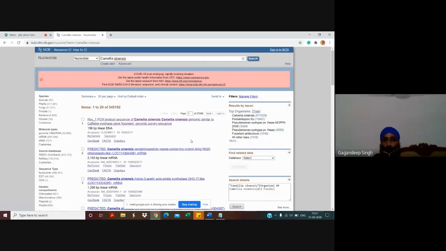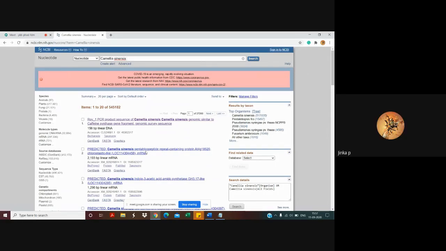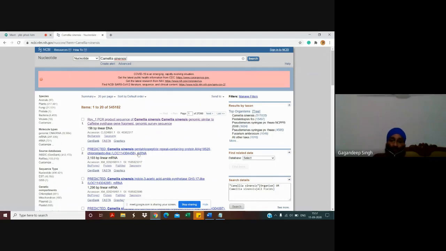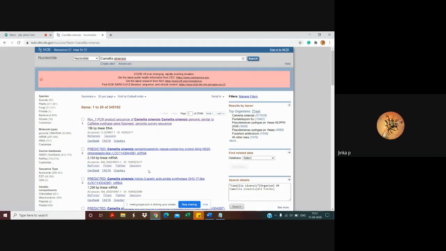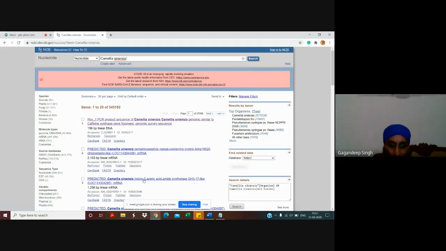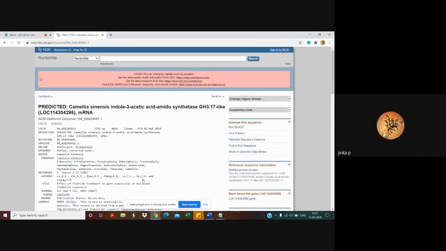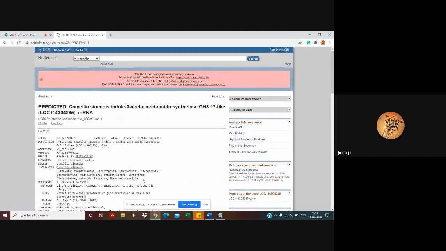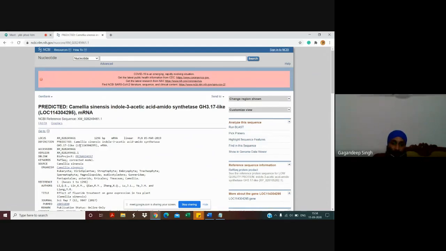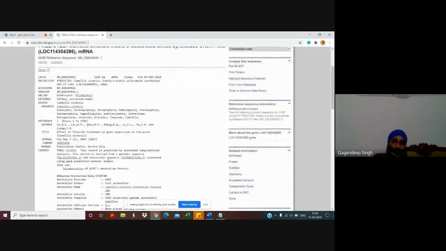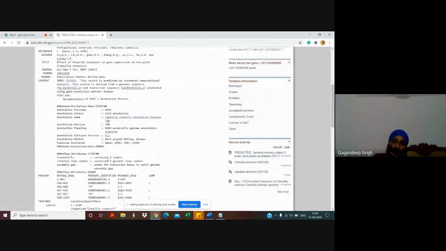54518 sequences of this particular nucleotide, and I'm just opening a predicted sequence. Okay, you have followed the same work that I have done. Fine. I clicked on the basic link of that particular sequence. If you select the basic link, then you can get information about that organism, like locus, definition, accession number, and everything. But if you want the sequence only, then you should select FASTA.